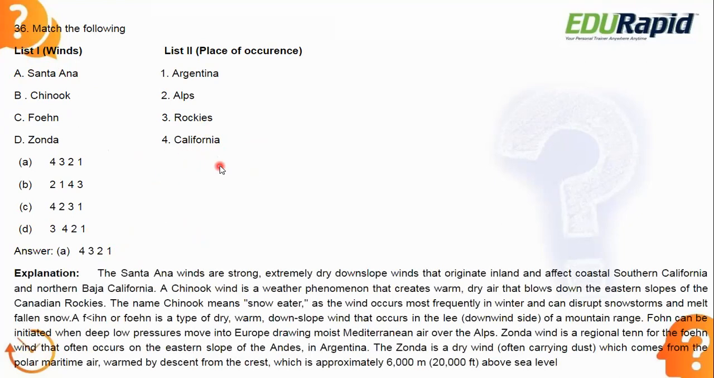Let's see the answer. Answer is option A, 4321. Okay, so Santa Ana we can see in California. It is a strong wind. Chinook, you can see it is in the Rockies in USA. Foehn, it is in the Alps range. Next, Zonda, it is in Argentina. Okay, option A is correct. 4321 is the correct match.